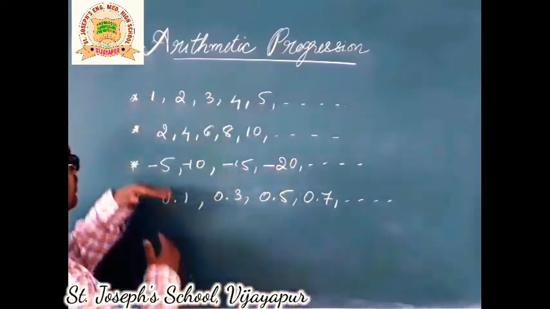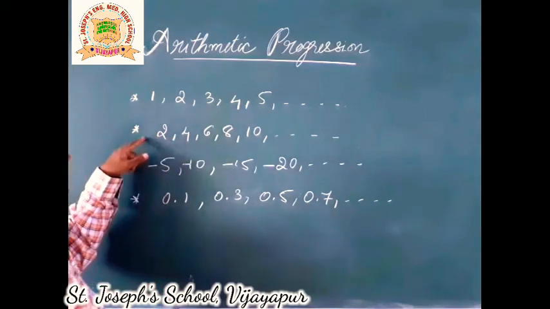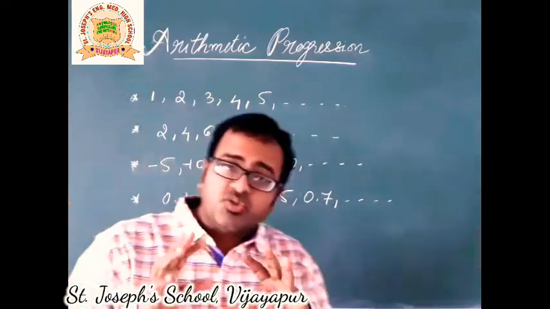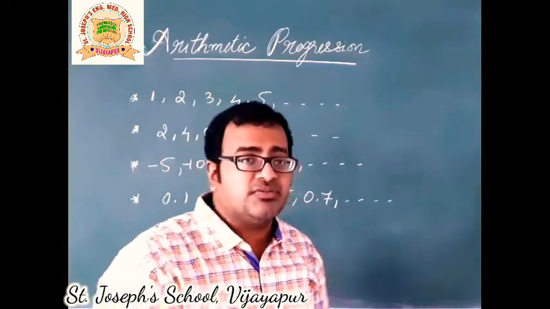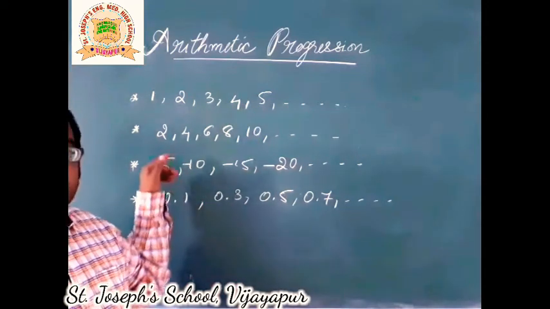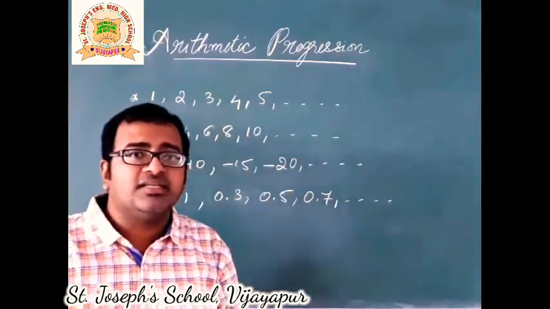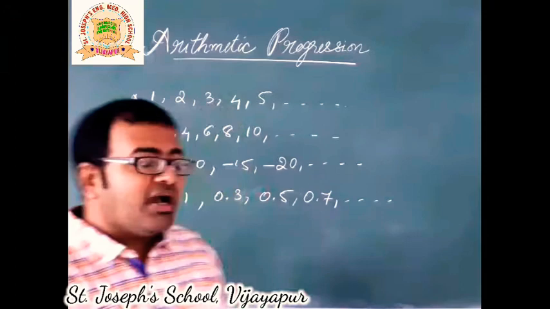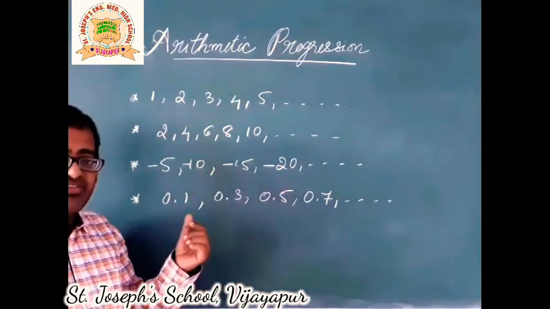Let us see once more. In the previous example, it was increasing order, so the difference, whatever you get, we will say it is positive. And here, since it is decreasing, we will say it is negative. So -5 is the common difference.